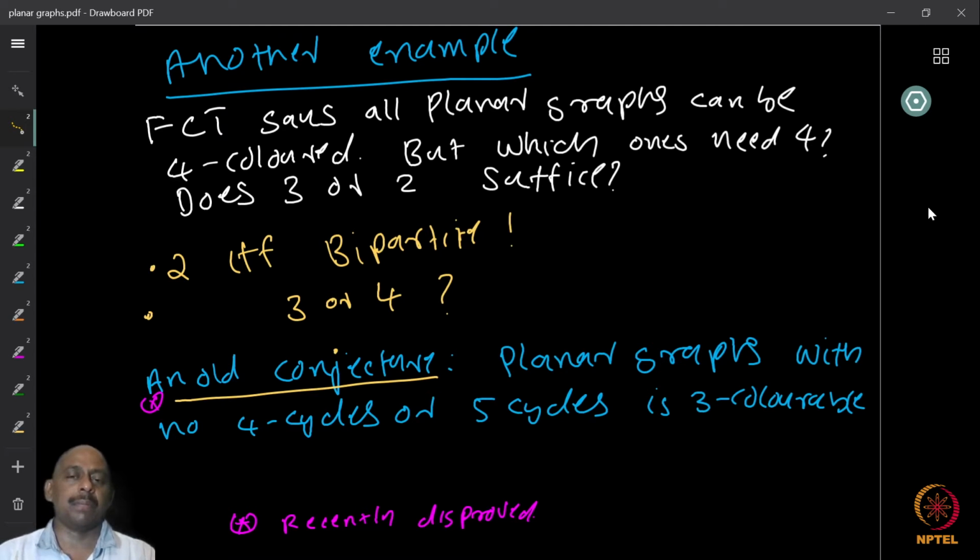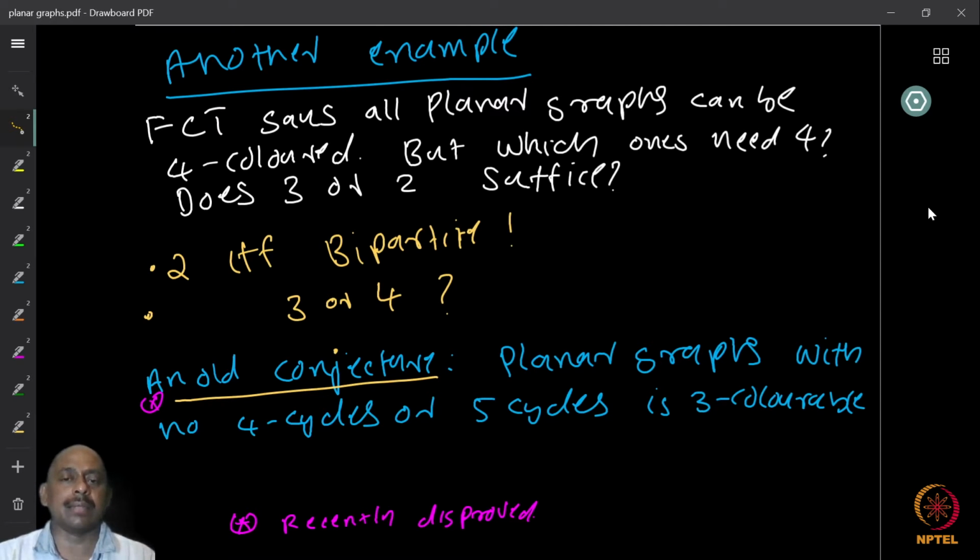So planar graphs without triangles can be 3-colored, which is very easy to show. I want you to come up with a proof. If you want a nice exercise, you can think about this. And so that is not interesting for triangle-free planar graphs. So we will allow planar graphs with triangles.